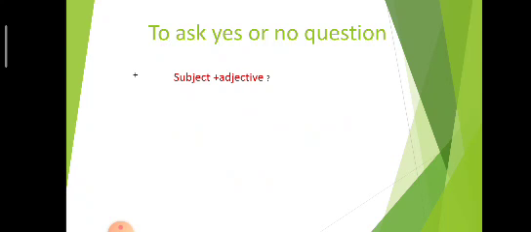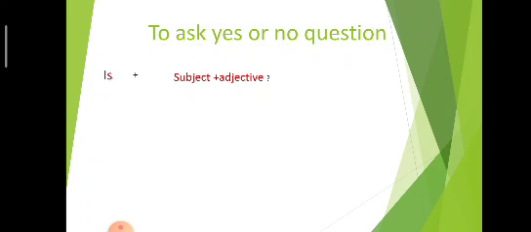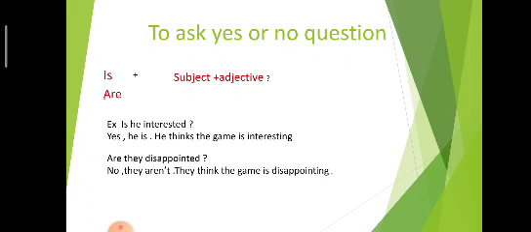Now, let's move to another point. How to ask a yes or no question about the adjective. We get is or are plus subject plus adjective. For example, is he interested? Yes, he is. He thinks the game is interesting. Another example, are they disappointed? No, they aren't. They think the game is disappointing.